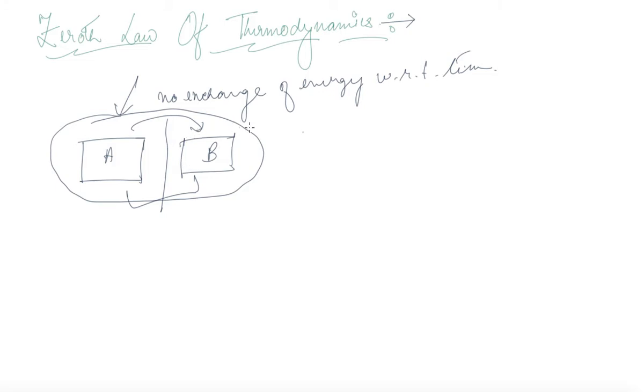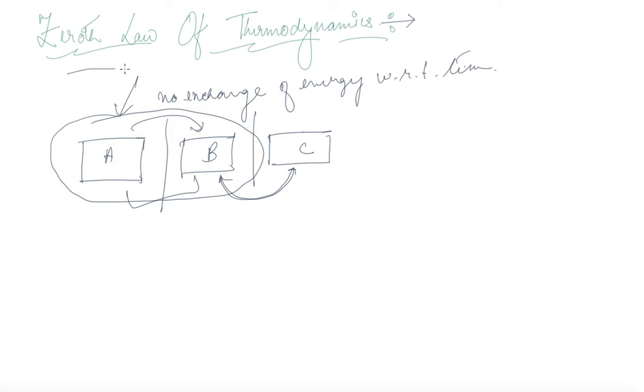Now, suppose I take another system, system C, which is in thermal equilibrium with B. So I know B and C have no exchange of energy and therefore these two are in thermal equilibrium.